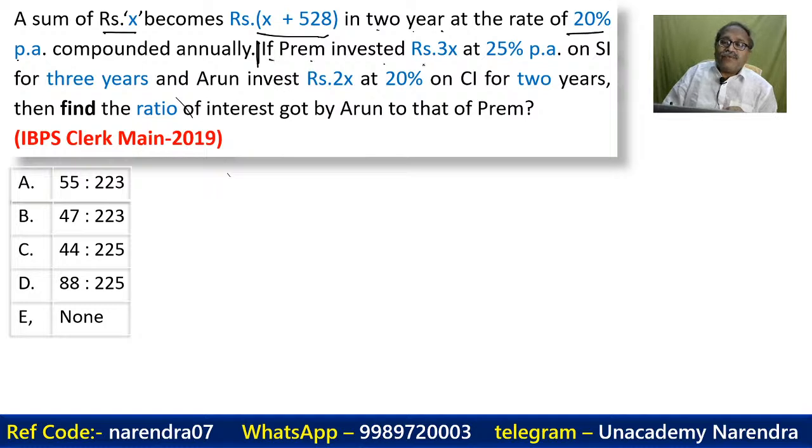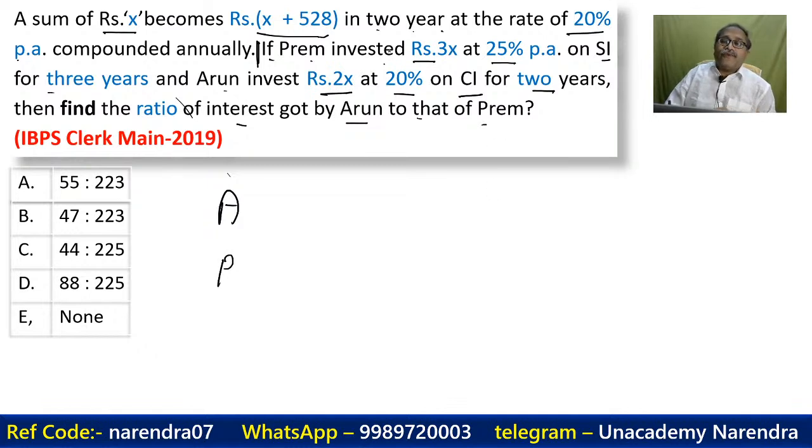If Prem invested 3x at 25% per annum on simple interest for 3 years, and Arun invested 2x at 20% per annum compound interest for 2 years, then find the ratio of the interest Arun got to that of Prem. So for Arun and Prem I only need the ratio, therefore I don't need the value of x.